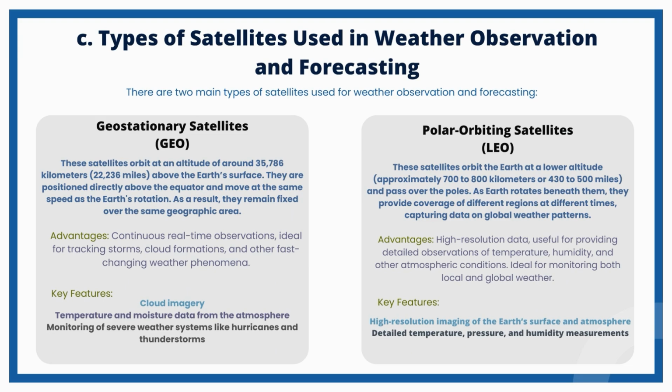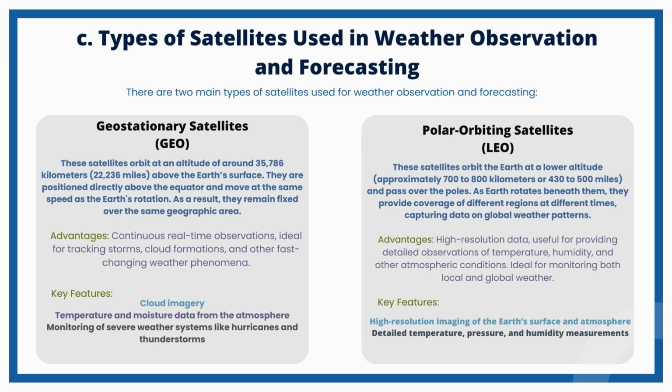Temperature and moisture data from the atmosphere. Monitoring of severe weather systems like hurricanes and thunderstorms. Polar orbiting satellites, LEO. These satellites orbit the Earth at a lower altitude, approximately 700 to 800 kilometers or 430 to 500 miles, and pass over the poles.